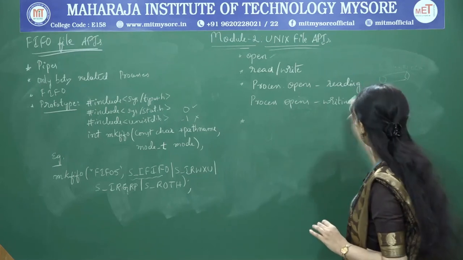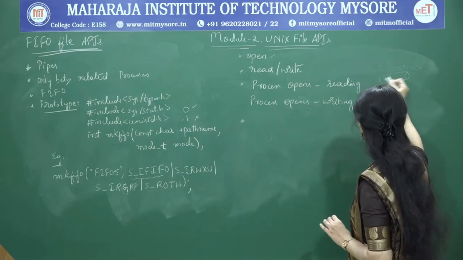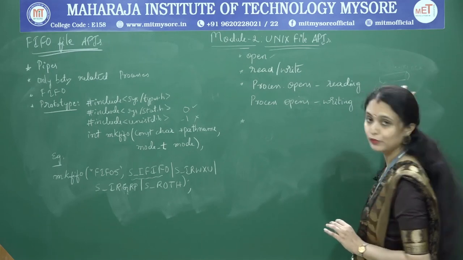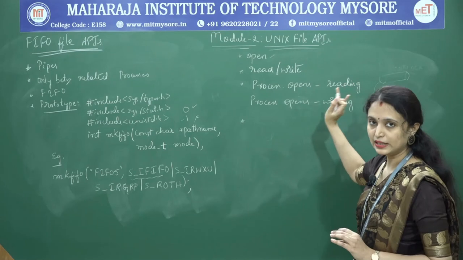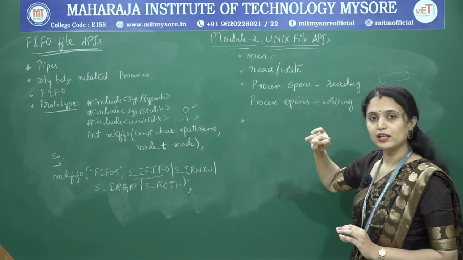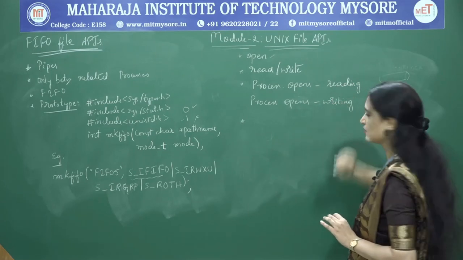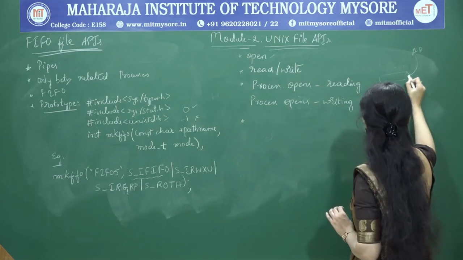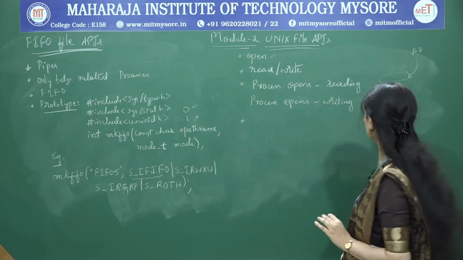So whenever a process has opened to read from a FIFO file or a pipe, the kernel will block this process until another process has completed writing into the pipe.